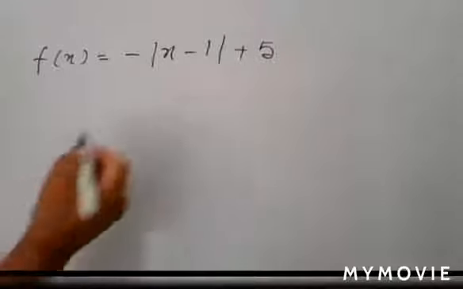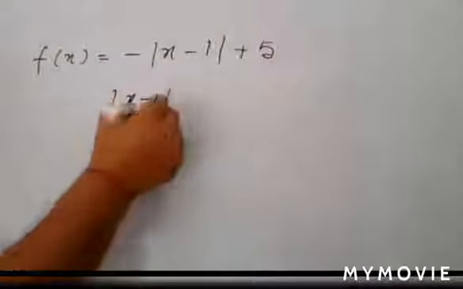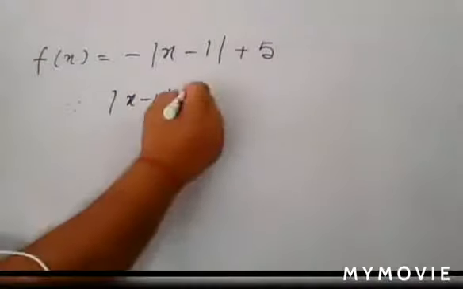You have to find the maximum value of this function. You know the mod of any function: |x - 1| is greater than or equal to 0 for all x belonging to R.